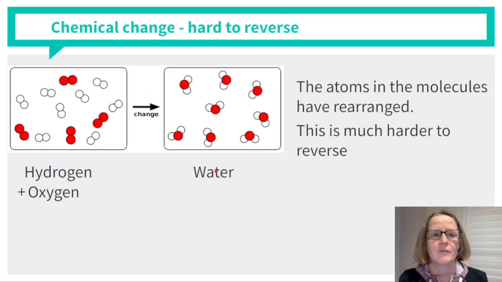But in this example, we have a chemical change happening. This time it's really hard to reverse it. We take separate elements. So we have hydrogen and oxygen. So the oxygen's red, the hydrogen is white. And we heat them and they become water. And you will notice that the atoms in the molecules have rearranged. They have changed partners. And this is so much harder to reverse because you'll actually have to break chemical bonds to reverse it.